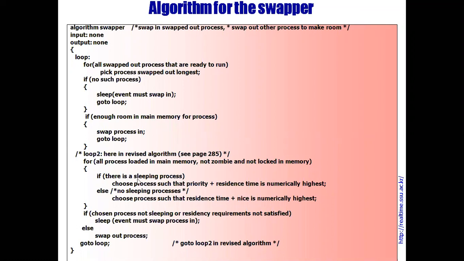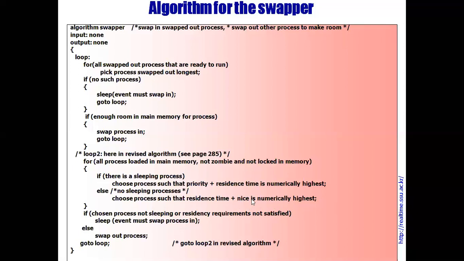If there is a sleeping process, choose a process such that priority plus resident time is numerically highest. That process will be chosen for swap out. Else, choose a process such that residence time plus nice is numerically highest. This nice value is added by the kernel to decrease or increase the priority of that process. A process can decrease its own priority, but it cannot change other processes' priority.